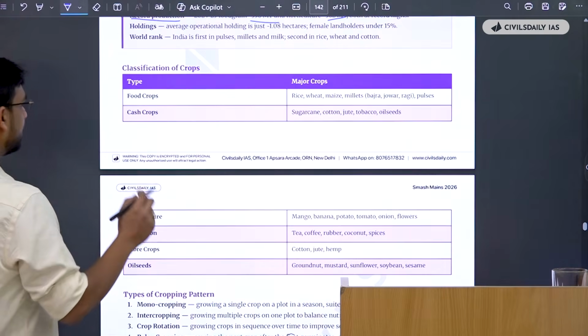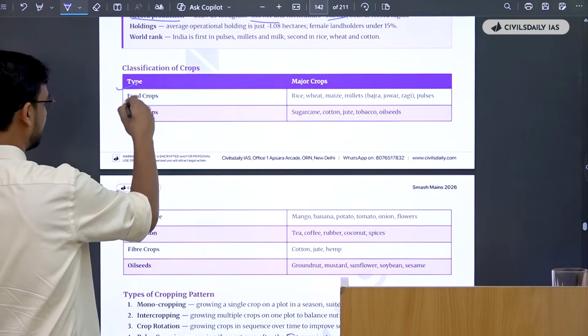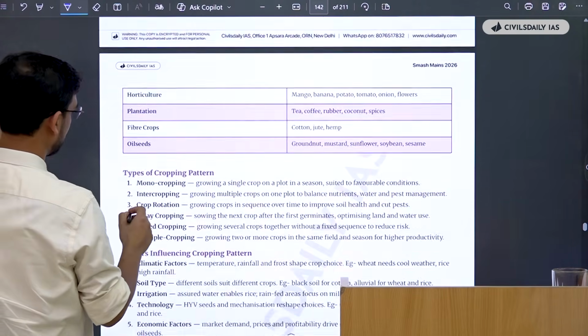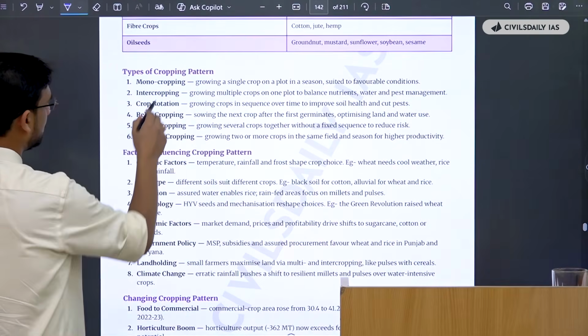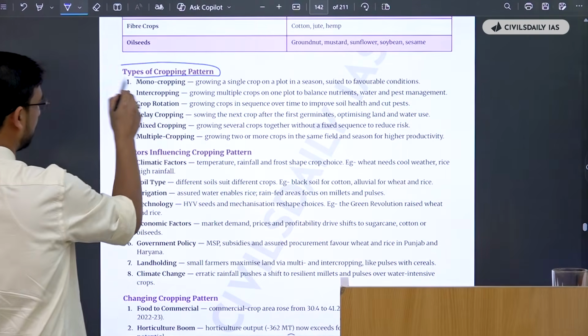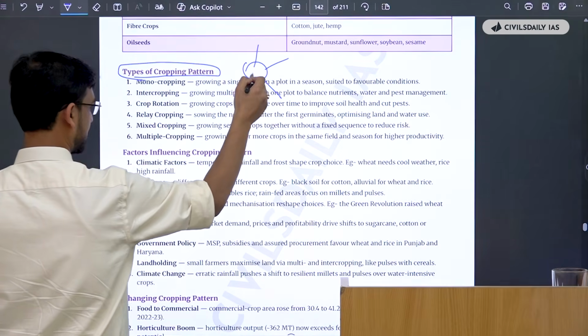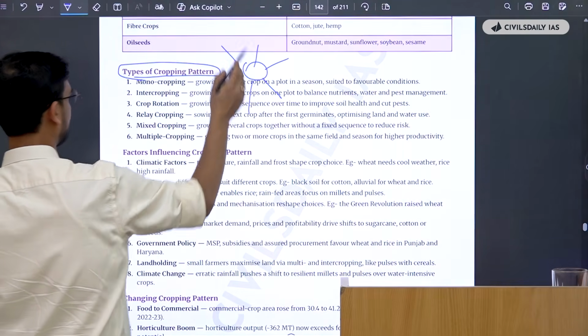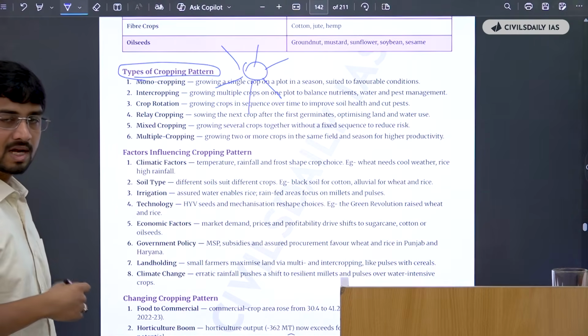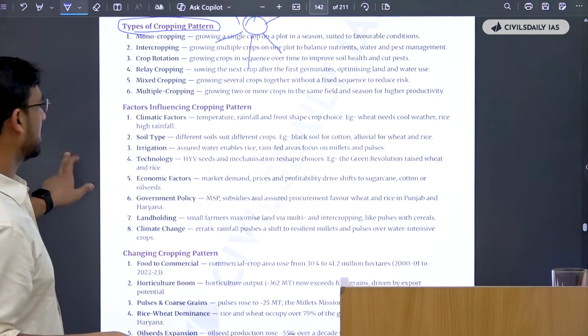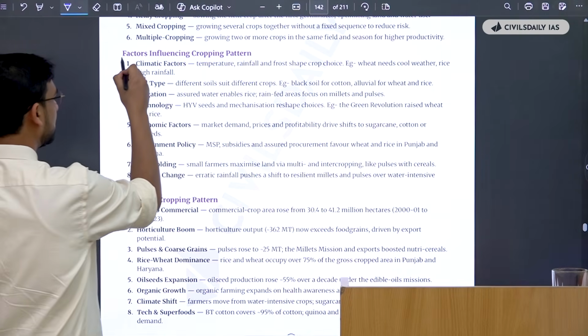Then they have given a very holistic coverage of it. What is the classification of crops: food crop, cash crop, horticulture, plantation, fiber, seeds. Then there are cropping patterns. Again, use it as smart art: monocropping, intercropping, crop rotation, relay cropping, mixed cropping, multiple cropping, to show the examiner that you are well versed with the topic.